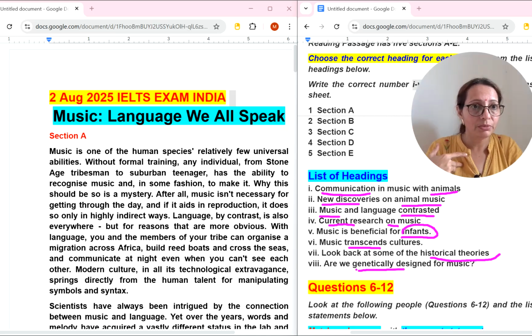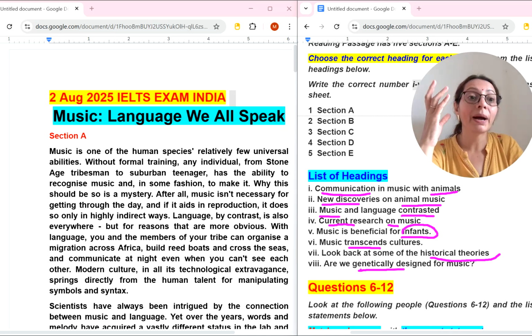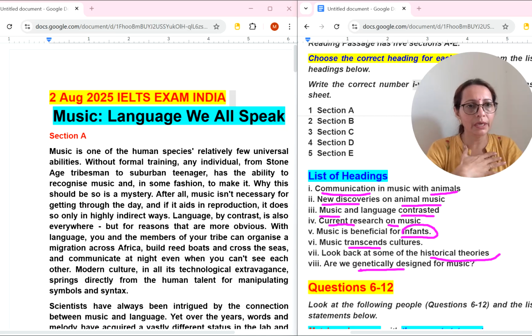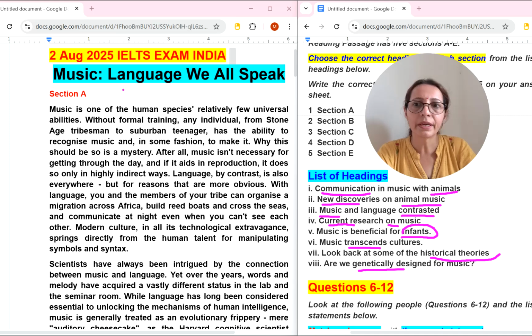So, "we" means human beings. Genetically, you can say biological. It means the human body, something hereditary, so they may be talking about these things. Now I will read the first paragraph, but here you can see there are only 5 paragraphs, which means longer paragraphs will be there. So let's read paragraph A.